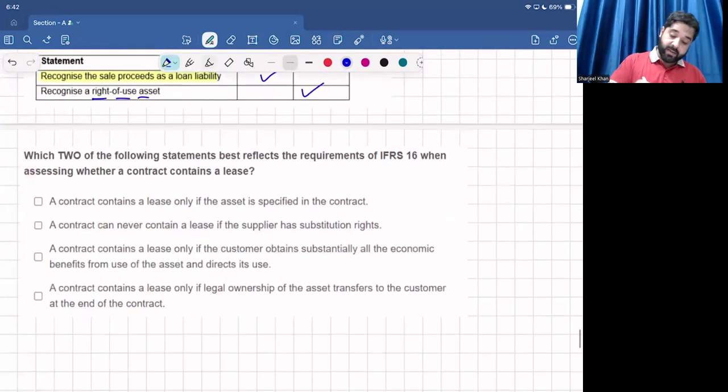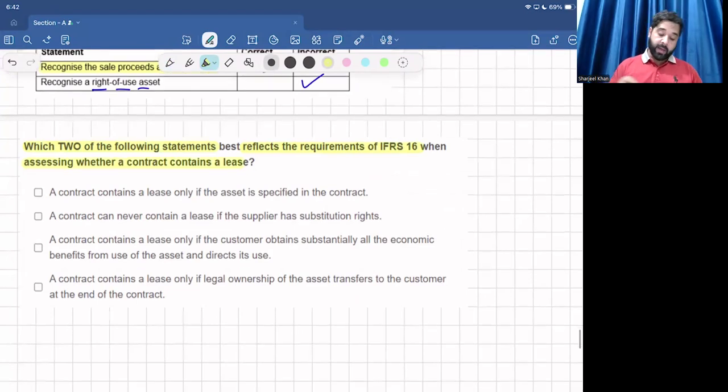The last requirement: which two of the following statements best reflect the requirements of IFRS 16 when assessing whether a contract contains a lease or not? Okay. A contract contains a lease only if the asset is specified in the contract. Yes. If the asset is specified, that contract contains a lease. If the asset is not specified, then no lease contract, right? I already explained it.